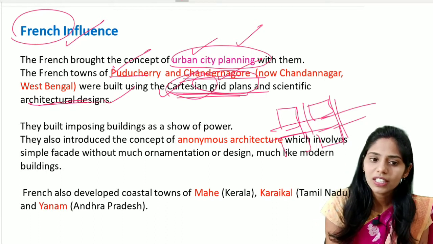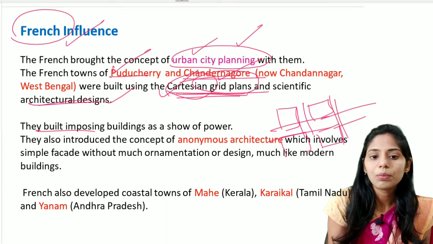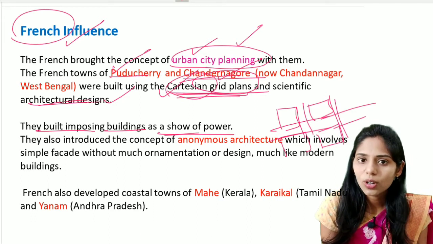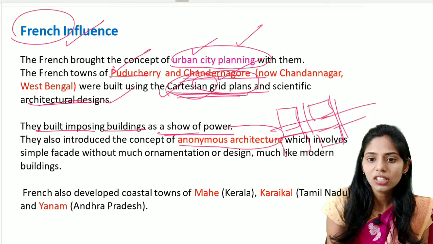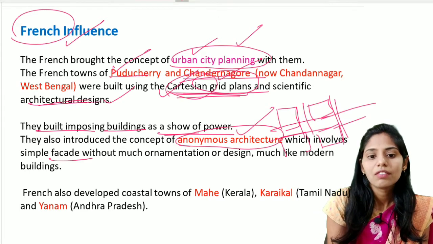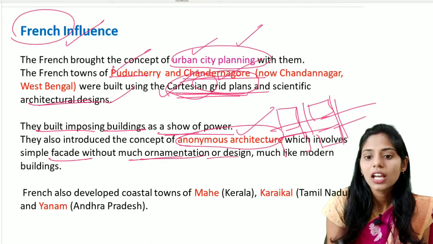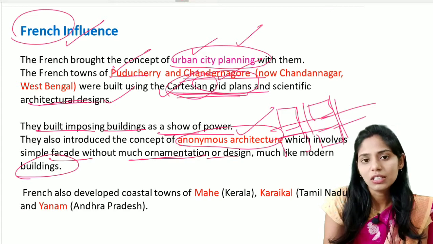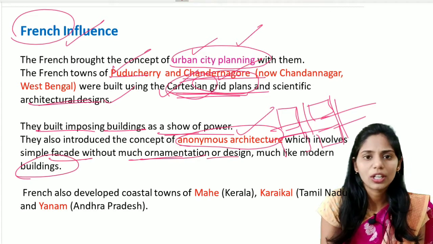The next important point is that they built imposing buildings as a show of power, and they introduced another concept called anonymous architecture. This anonymous architecture involves a simple facade without much ornamentation or design, much like modern buildings. The Portuguese used the Baroque style, which means extensive decoration.